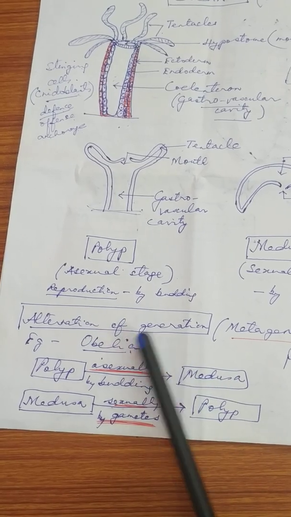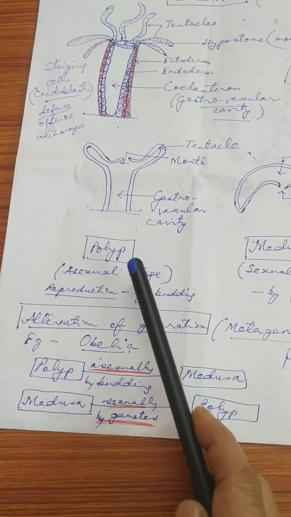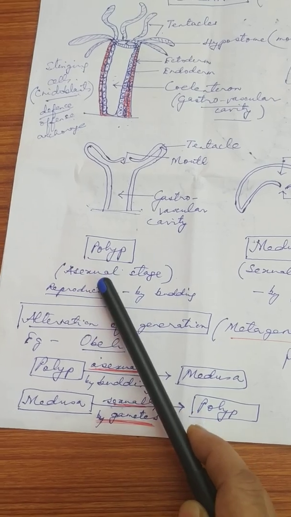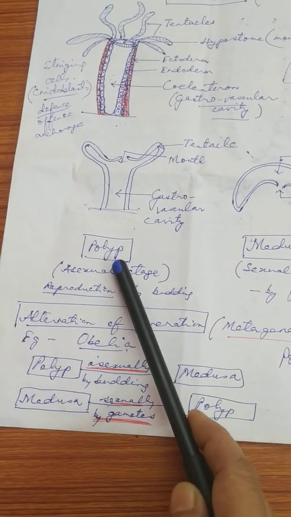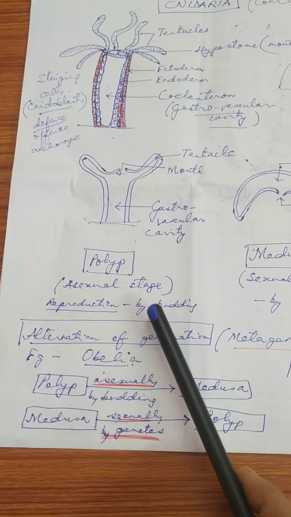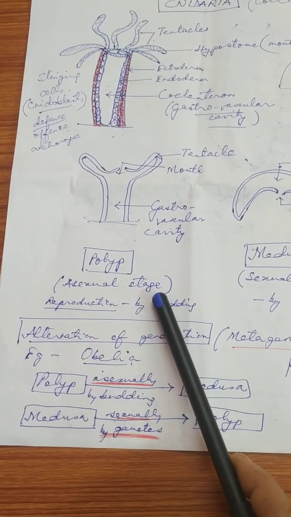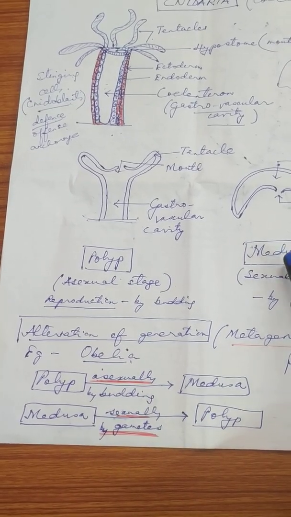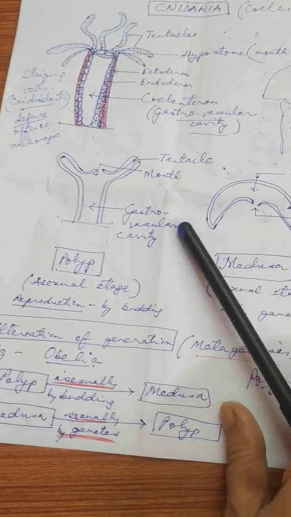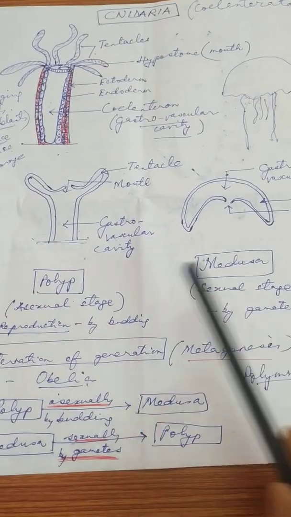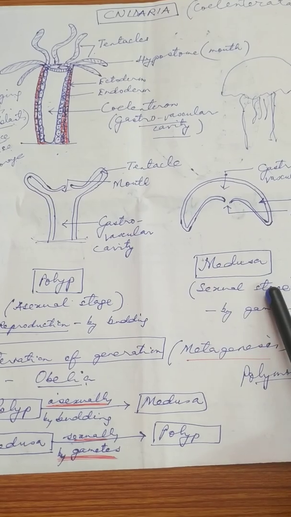So in these animals there will be polyp and medusa present. Polyp will reproduce by asexual means to produce medusa, and medusa will produce polyp by means of sexual reproduction.